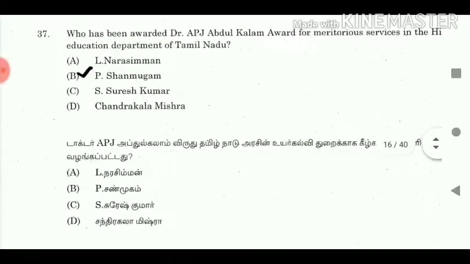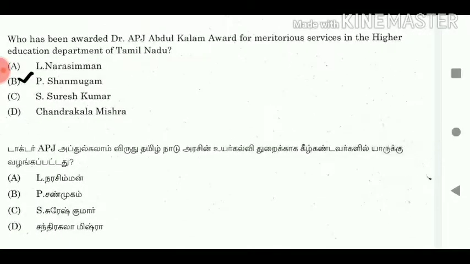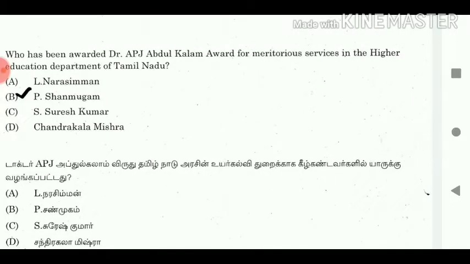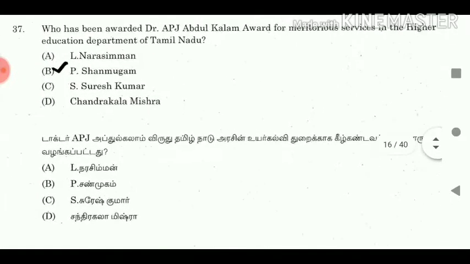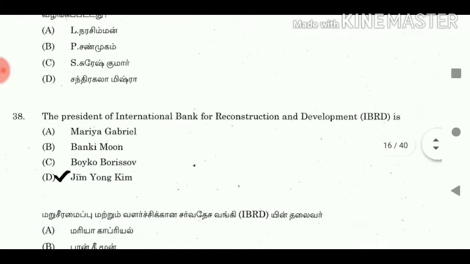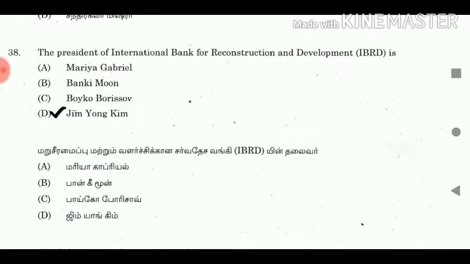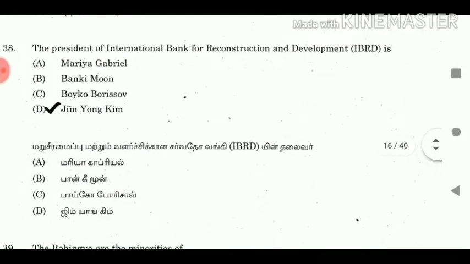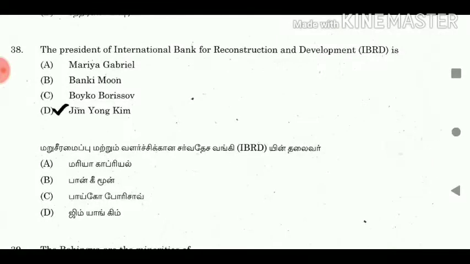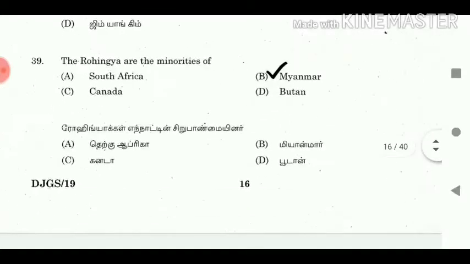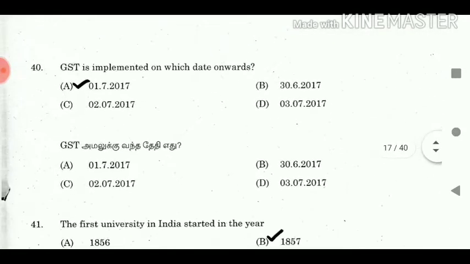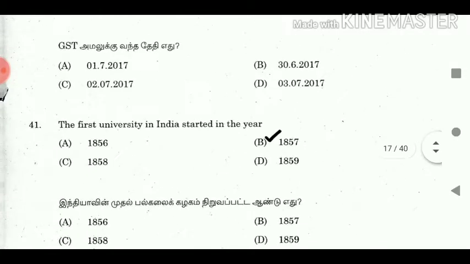37. Who has been awarded the Dr. APJ Abdul Kalam Award for meritorious services in the Higher Education Department of Tamil Nadu? Answer: P. Shanmugam. 38. The President of the International Bank for Reconstruction and Development, IBRD, is? Answer: Jim Yong Kim. 39. The Rohingya are the minorities of? Answer: Myanmar. 40. GST is implemented on which date onwards? Answer: 1/7/2017. 41. The first university in India was started in the year? Answer: 1857.